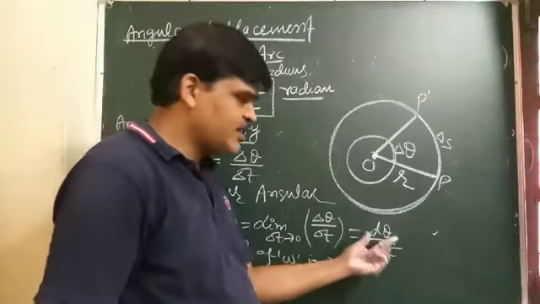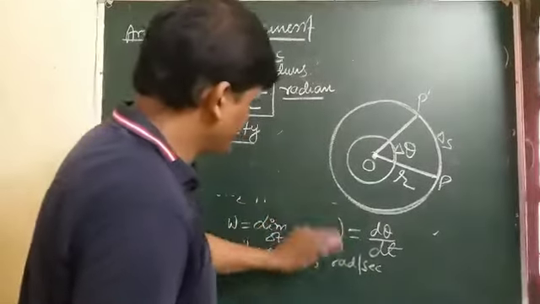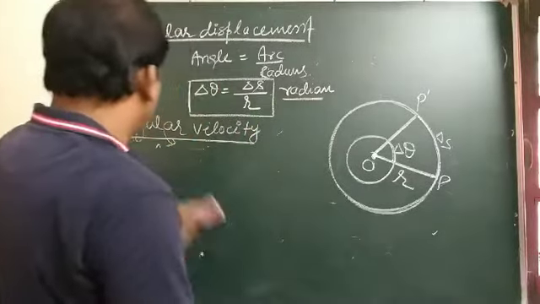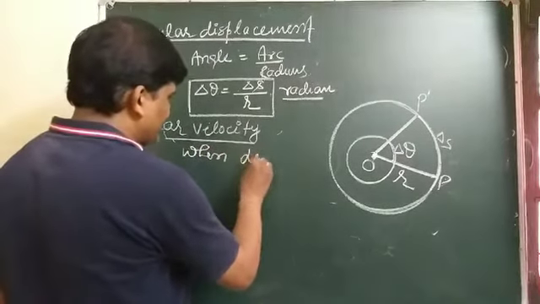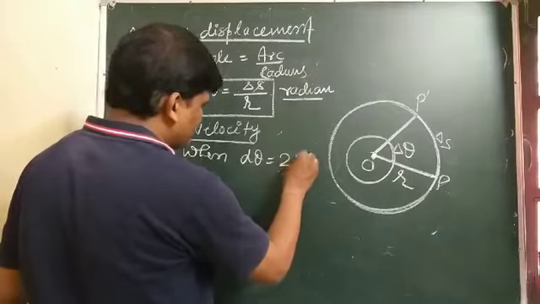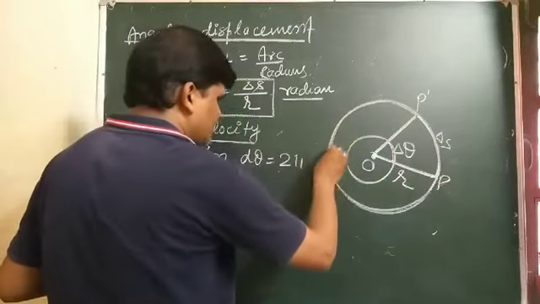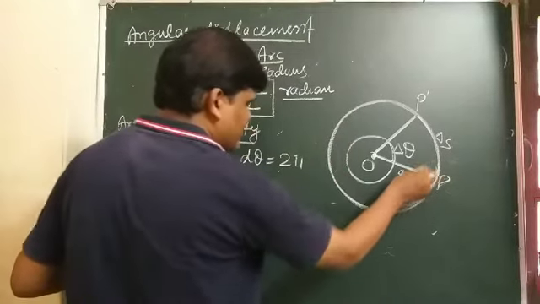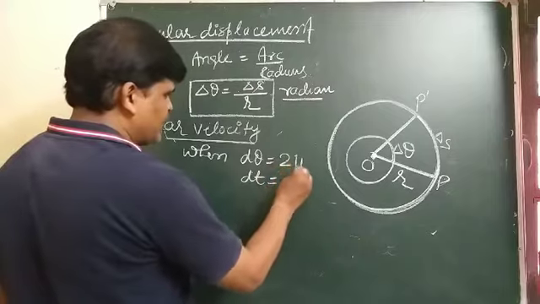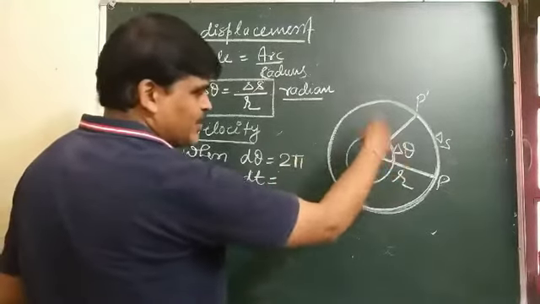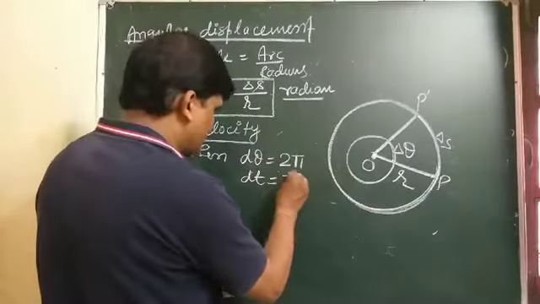So in this case, d theta becomes 2 pi, when the particle completes one rotation, and the time is the time taken to complete one cycle, known as the time period.